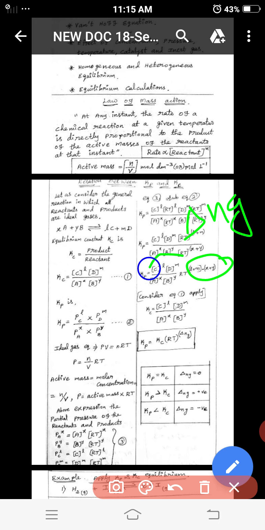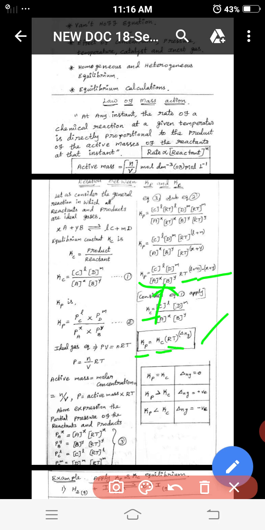That part we already considered in equation 1. Equation 1 gives the Kc value, so the Kc value is the same here also. Applying that, Kc and delta Ng, it is written as Kp equal to Kc times RT power delta Ng.